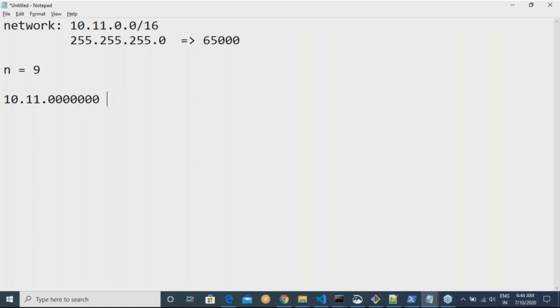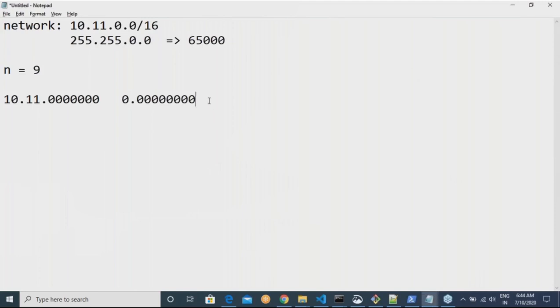After this we will have a 0, but the problem is that it falls under the fixed bytes: 1, 2, 3, 4, 5, 6, 7, 8. So this is the fixed part. We cannot change it. Oh, sorry, you are right, Nagaraj, this is not 255.255.255.0. Yes, you are right.